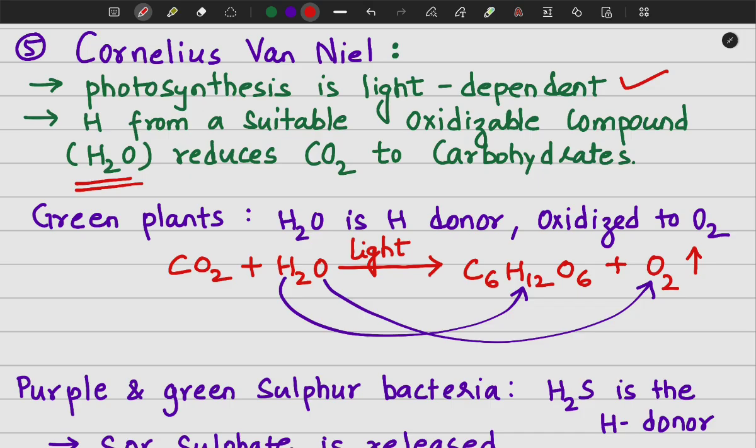Cornelius van Niel proved that this hydrogen is coming from the water. So water is the oxidizable compound which is reducing the carbon dioxide to carbohydrates. Alright, so in case of green plants, it is the water which is the hydrogen donor, and water donates the hydrogen and reduces carbon dioxide to carbohydrates, and itself gets oxidized to form oxygen.